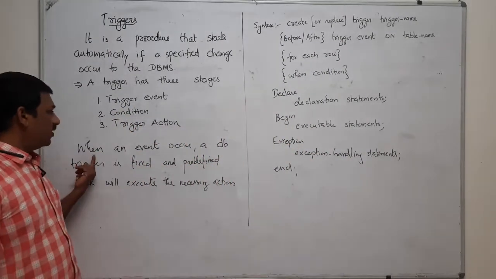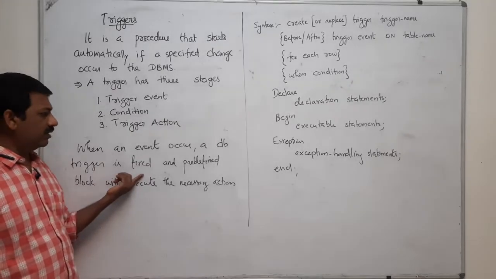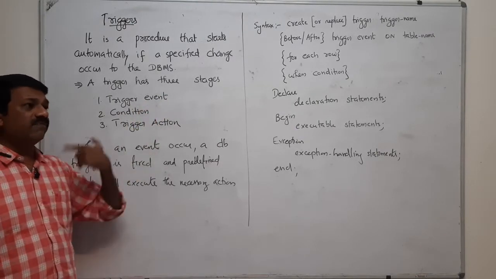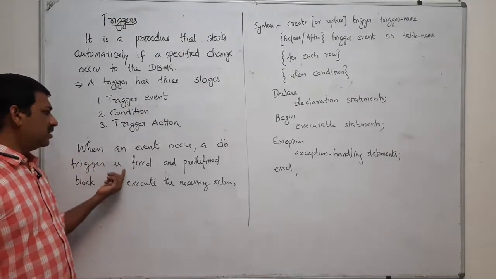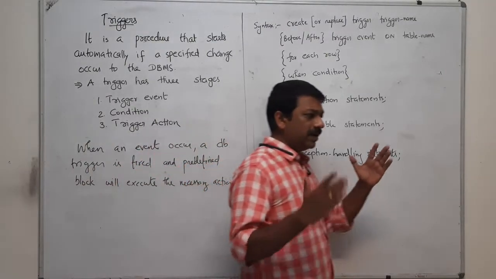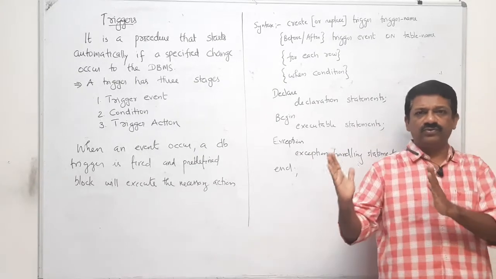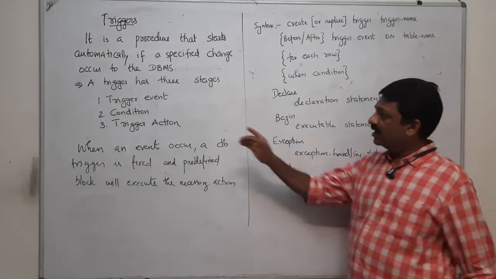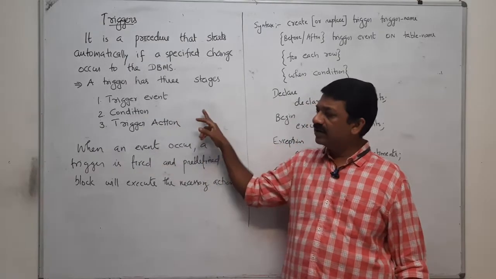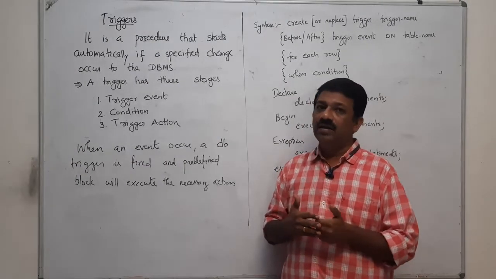That is, when an event occurs, a database trigger is fired, and a predefined block will execute the necessary action. That means depending on the trigger, for this you have to do this, for that you have to do that. So when an event occurs, a trigger is fired, and it will take some action depending on the condition.